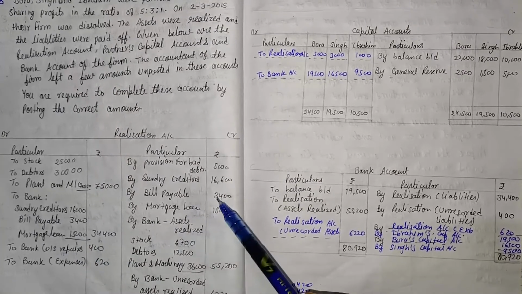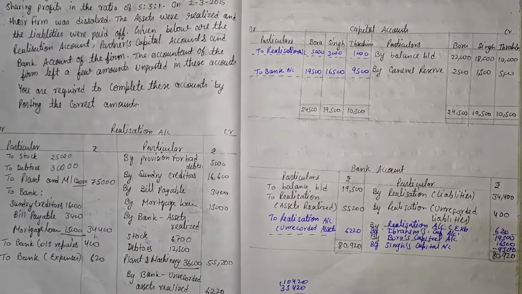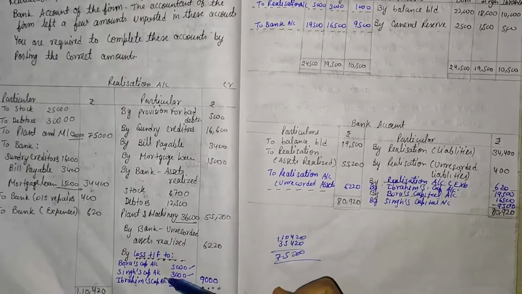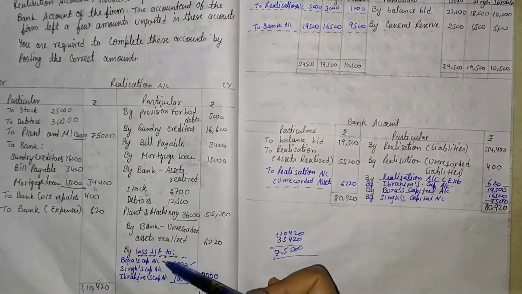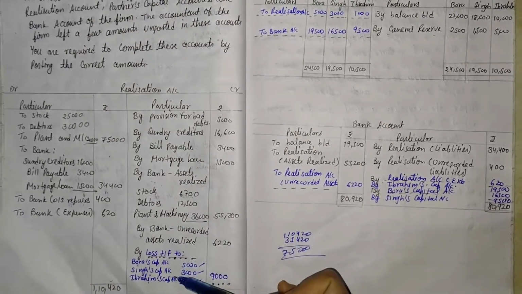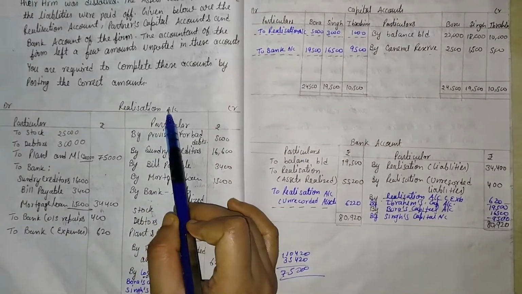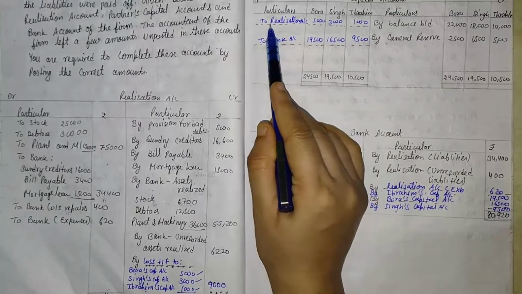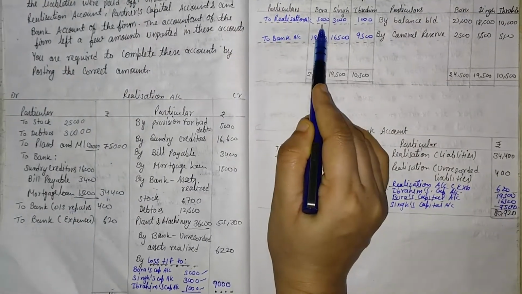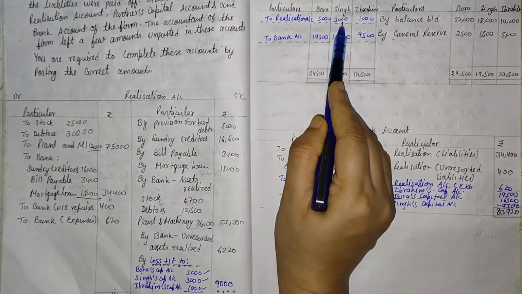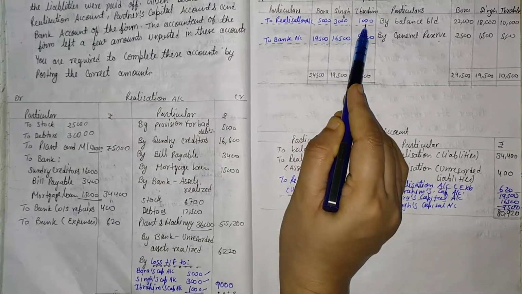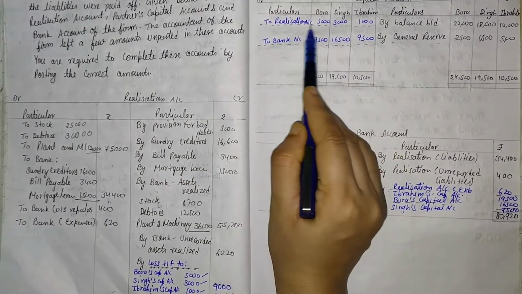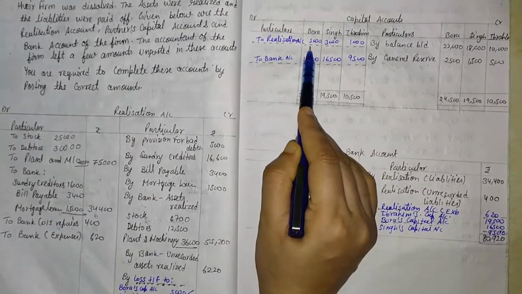Then we will have to check the credit side. Here one capital balance is given on the credit side, so it should be transferred on the debit side by the name of to realization account. So here 5,000, 3,000 and 1,000. The name is to realization account. In Bora's column that is 5,000, in Singh's column 3,000, and in Ibrahim's column 1,000. So first fill in the blanks covered by this amount.